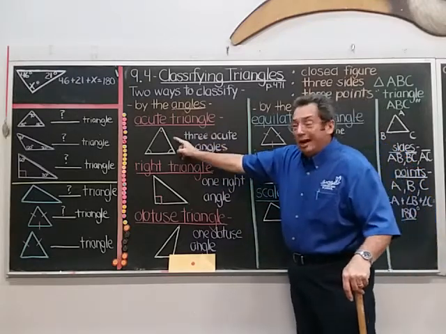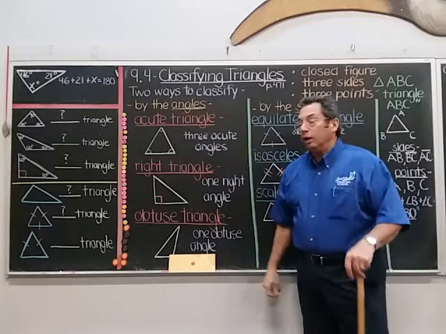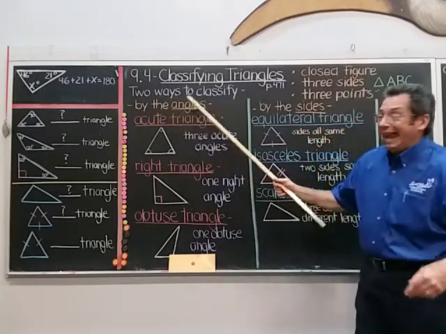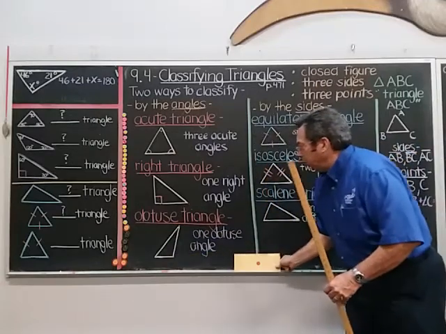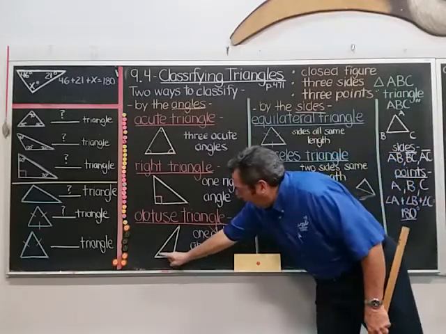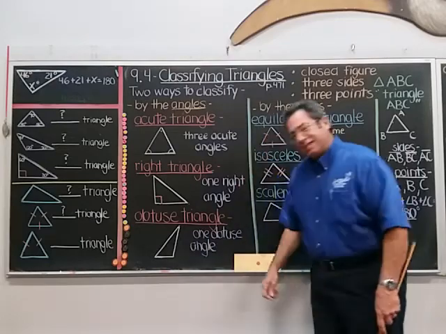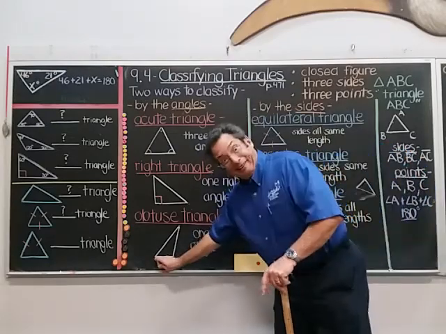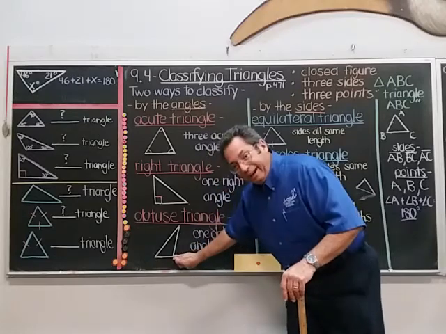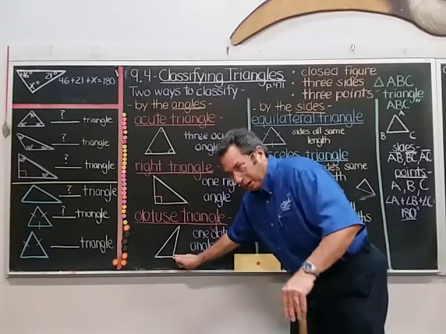If it has all acute angles, it's a what? Acute triangle. Now also, based on its angles, not looking at the sides, you also have what's called an obtuse triangle. And that means one of the angles is obtuse. Can you see which one will be obtuse? Well, this one's acute, that one's acute, but this one is more than 90 degrees. I know it doesn't look like it, but take my word for it, it is.